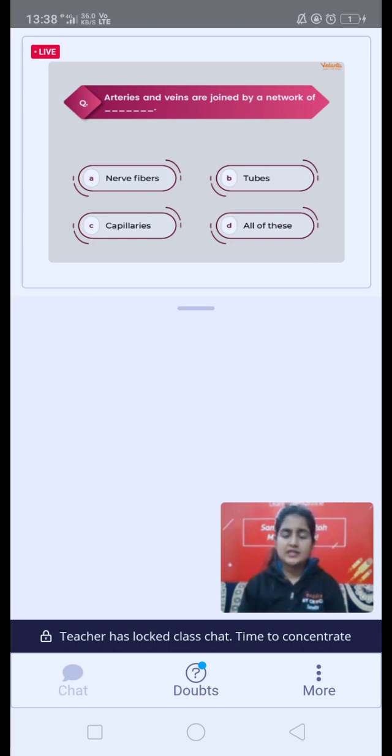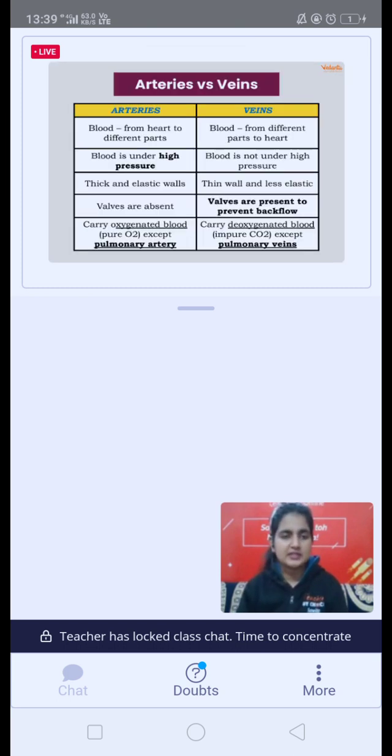And we have the fastest finger list. Let's see. The correct answer will be, guys, option C. Option C is the correct one, which is going to be capillaries. Capillaries are the areas where the blood vessels are going to get joined. They are joined by a network of capillaries.